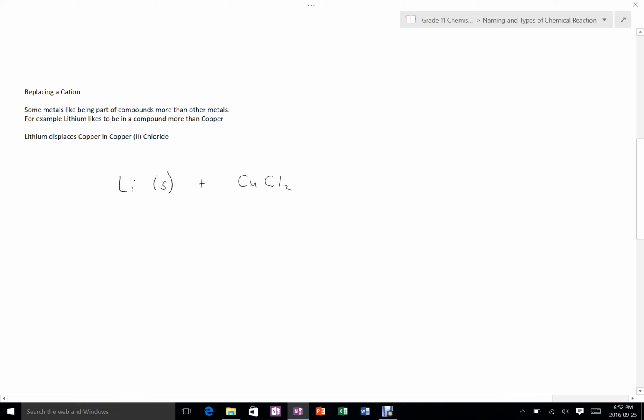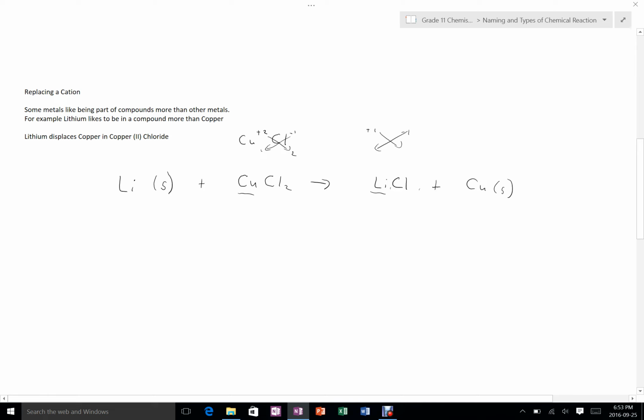It says copper 2 here, so if we imagine our crossover, plus 2 and minus 1, we get 1 and 2. That's how I came up with that. Would become lithium chloride. See, lithium took the spot of the copper. Here we'd have plus 1 and minus 1, so when you cross them over, it'd be a 1 to 1 ratio. Plus, copper metal would come off as a solid.